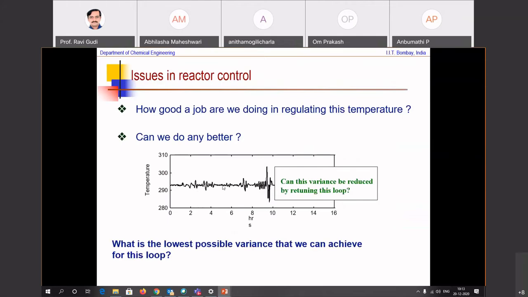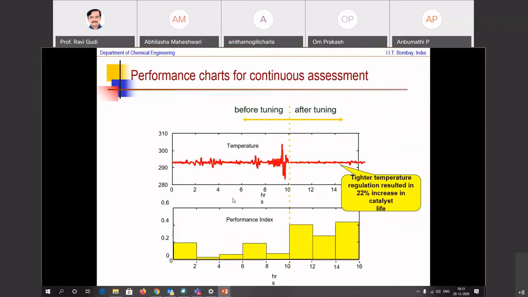The data looked like this, quite a bit of variation. The question that was asked was, how good a job are we doing in regulating this temperature, and can we do any better? Can this variance be reduced by retuning this loop? The performance index at that time was in the range of 0.2 and lower, whereas when simple retuning of the loop was done, the performance index increased to about 0.4, relative to a scale of 1.